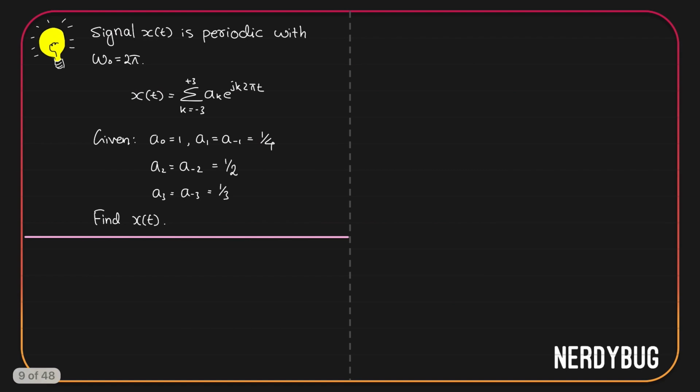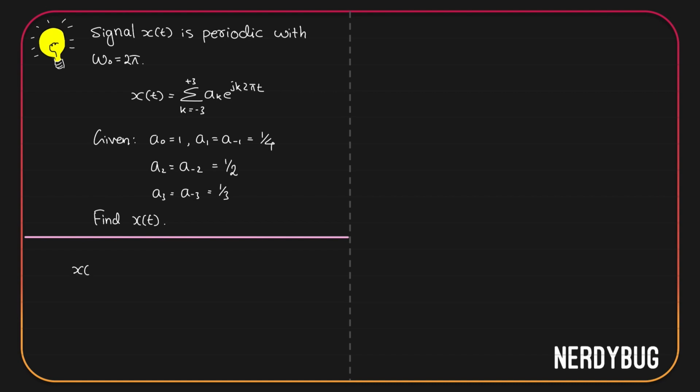Let's now solve a problem. Here it is given that signal x of t is periodic with omega naught equal to 2 pi. X of t is summation from k equals minus 3 to plus 3 ak e raised to j k 2 pi t. We have 2 pi here because omega naught is 2 pi. It is given that a0 is 1, a1 and a minus 1 are equal and they are equal to 1 by 4. a2 and a minus 2 are equal, they are equal to 1 by 2. a3 and a minus 3 are equal to 1 by 3. We have to find out what is x of t.